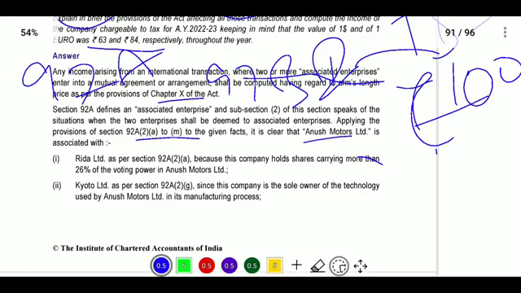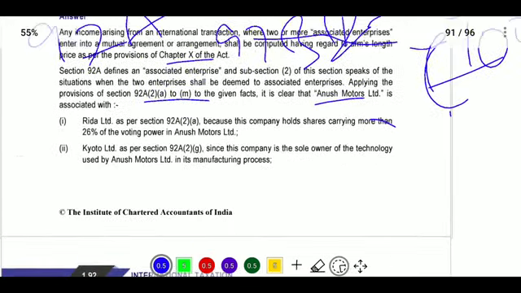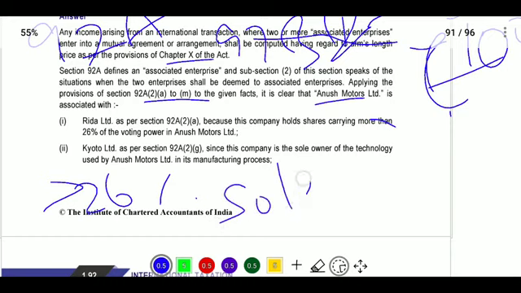Next, Anusha Motors is associated with, in the first case, when more than 26% is held, it will be treated as an associated enterprise. So Rida Limited qualifies as per 92A because this company holds more than 26% of voting power in Anusha Motors. Next, K2 qualifies as per Section 92 since it is the sole owner working for our company, so it will be treated as an associated enterprise.